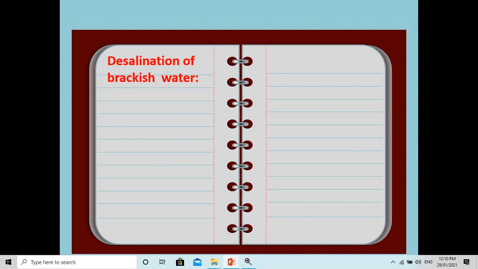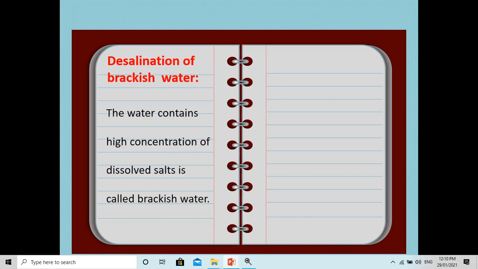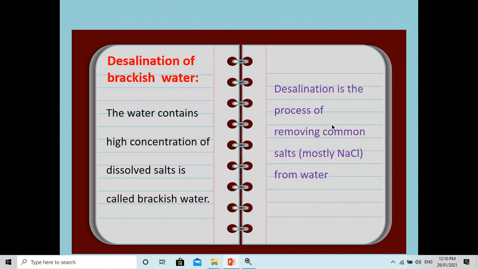First of all, it is required to know what is meant by brackish water. The water that contains a high concentration of dissolved salts is called brackish water. An example is sea water, which contains a large amount of salts in soluble form and whose taste is very peculiar, very salty, is known as brackish water.